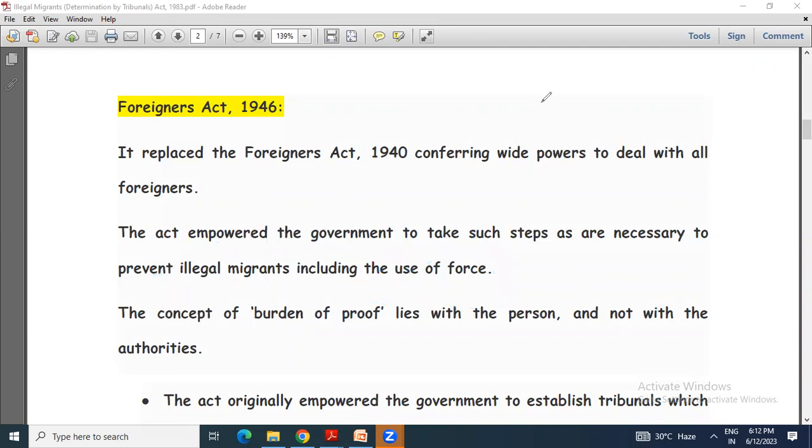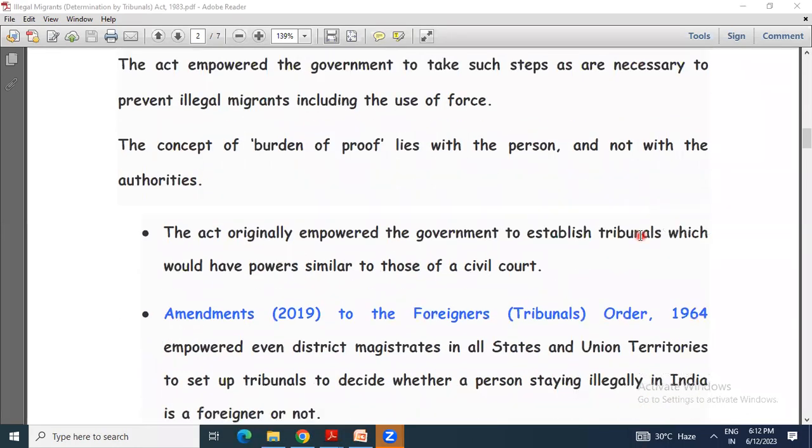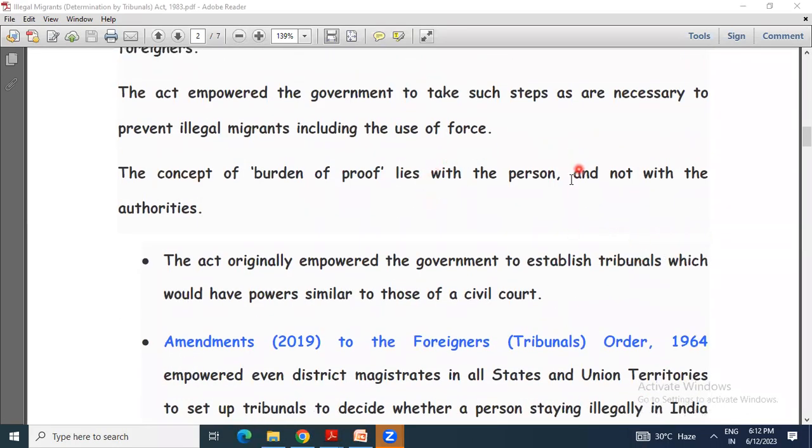Okay. Then the concept of burden of proof lies with the person and not with the authorities. Remember, a line too important. The concept of burden of proof. Burden of proof means you need the proof of establishing that he is an Indian national, or he is someone from outside India, meaning he is a foreigner.